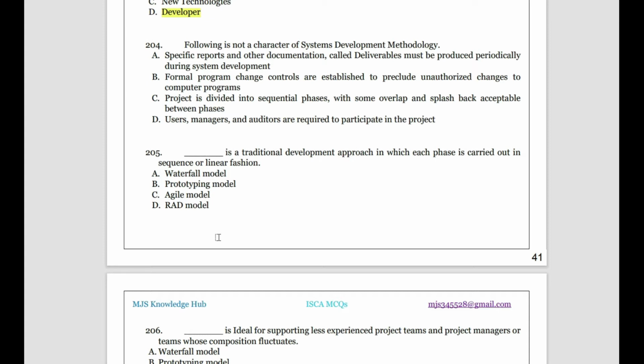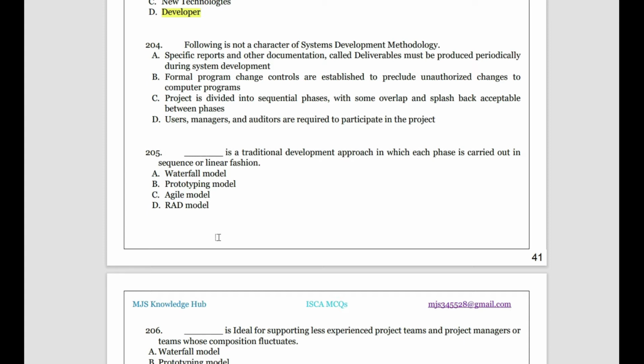Okay, then, which of the following is not a characteristic of system development methodology? Among these four, one is not a characteristic feature of the system development methodology. Let us see. Specific reports and other documentation called deliverables must be produced periodically during system development. So in system development methodology, we must have consistent reports after a certain period of time. We must have a proper delivery report which we can show to the manager to let us know what is actually happening in the system development and which stage it is at.